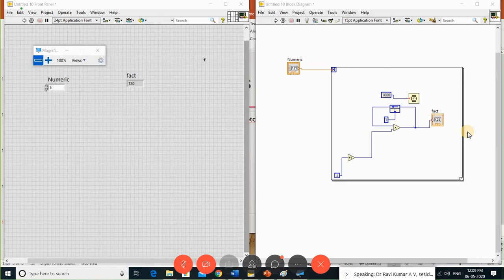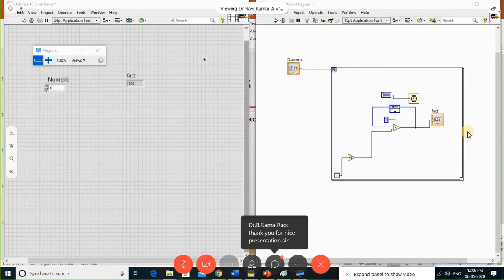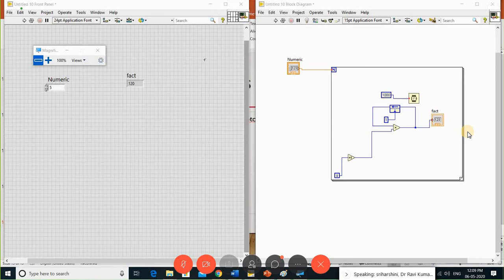I think you are a student, right? Yes, sir. I'm a second year student. See, in NI we have the student version MyRIO. In MyRIO we have the FPGA board inside, so easily we can program. MyRIO is especially meant for robotics, right?